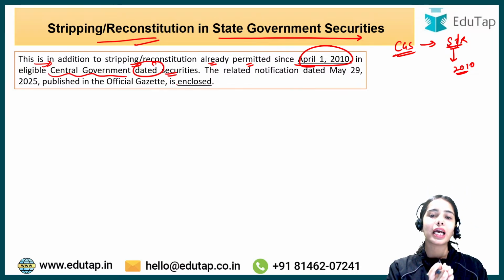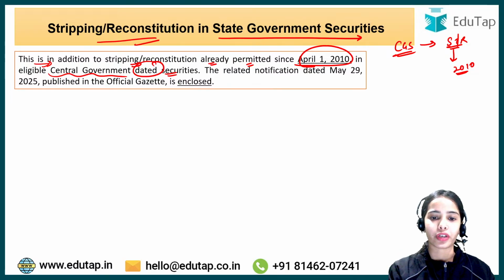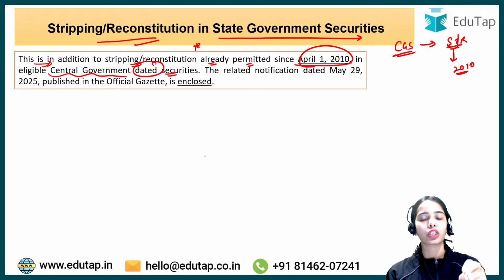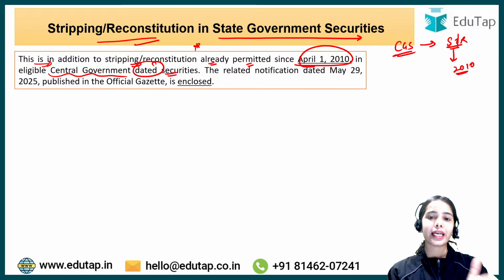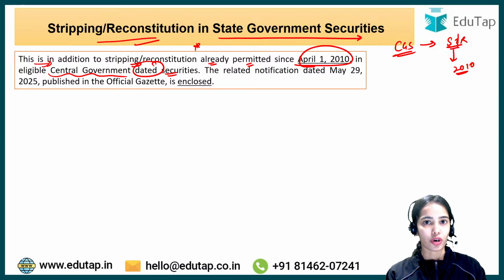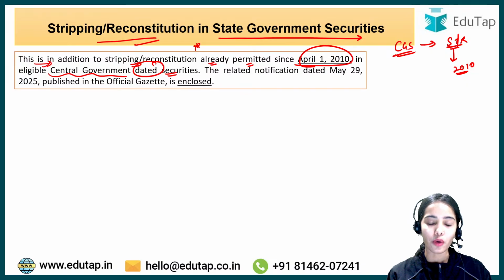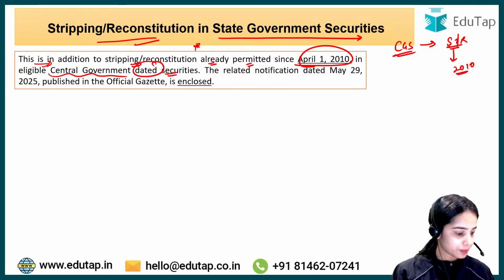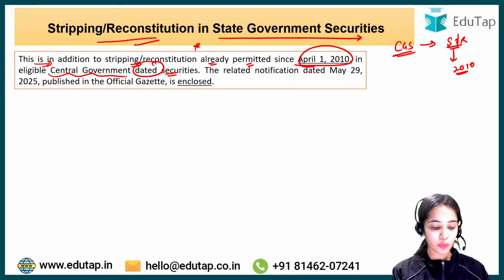Dated securities means that are for a longer period of time. Okay, so here you can understand that stripping and reconstitution was available for the central government securities since 2010, and now it has been brought for the state government securities also. But what is stripping or what is reconstitution, that we have to understand now. Till now, any confusion anyone has? Any confusion anyone till now?